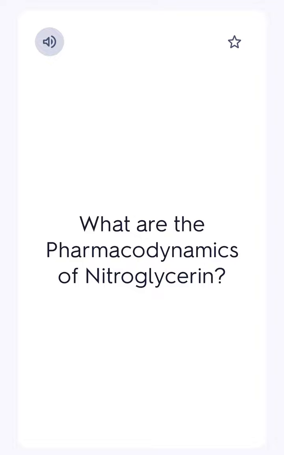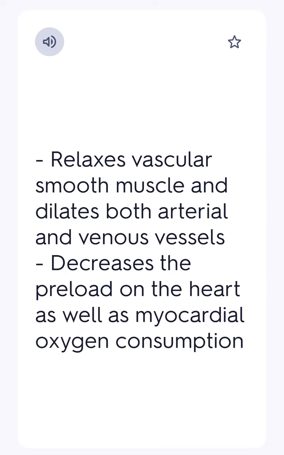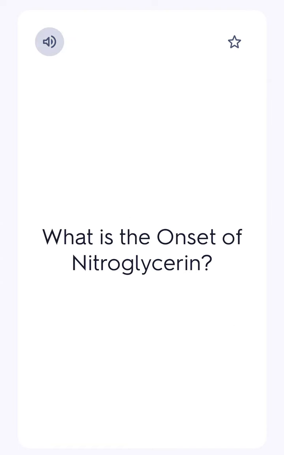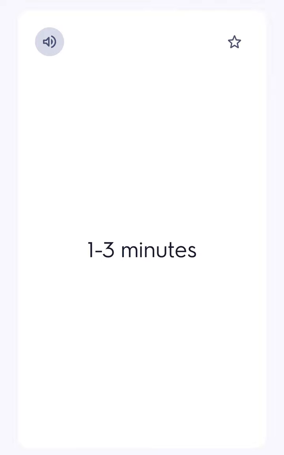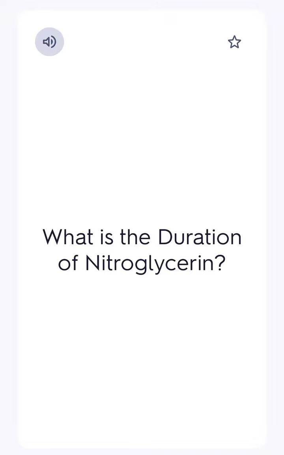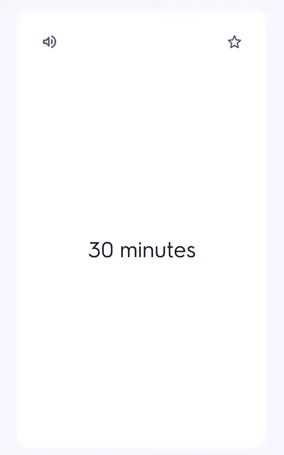What are the pharmacodynamics of nitroglycerin? Relaxes vascular smooth muscle, and dilates both arterial and venous vessels, decreases the preload on the heart as well as myocardial oxygen consumption. What is the onset of nitroglycerin? 1 to 3 minutes. What is the duration of nitroglycerin? 30 minutes.